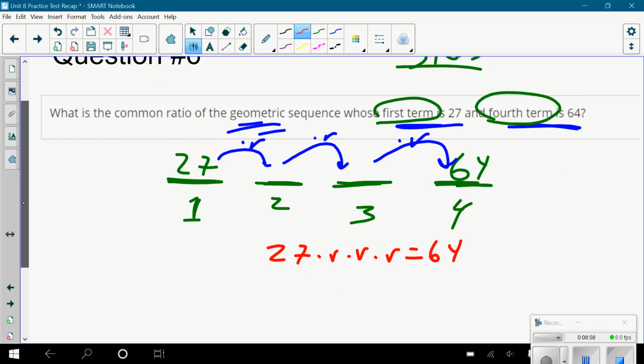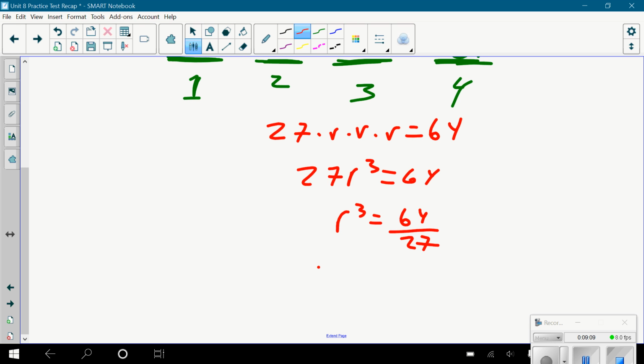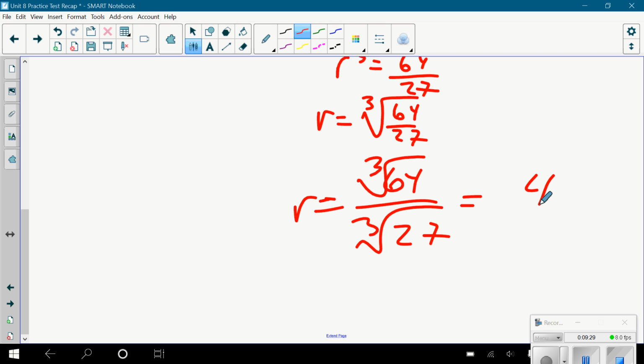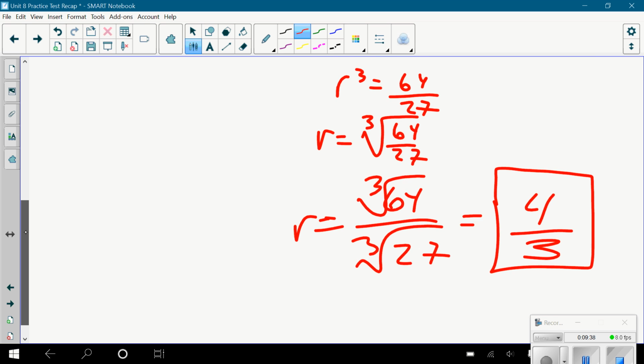This is an equation you guys know how to solve. 27r cubed equals 64. Divide both sides by 27. 64 over 27. How do you get r by itself? You cube root both sides. How do you cube root a fraction? We've talked about this. You cube root the top and cube root the bottom. So it's just cube root of 64 over cube root of 27. What's the cube root of 64? What times what times what is 64? 4 times 4 times 4. What's the cube root of 27? 3 times 3 times 3. Your common ratio is 4/3.